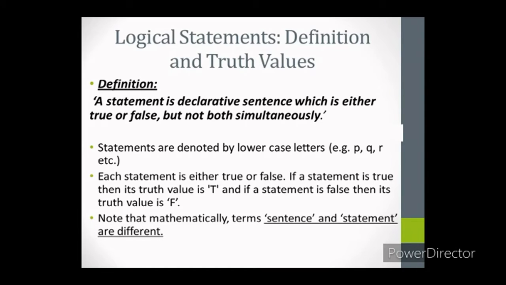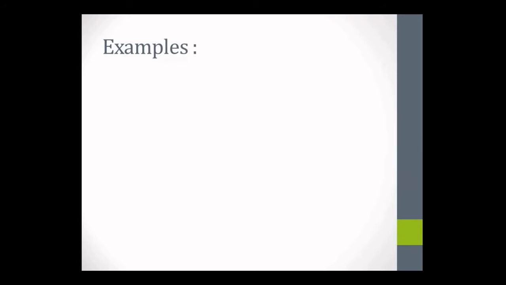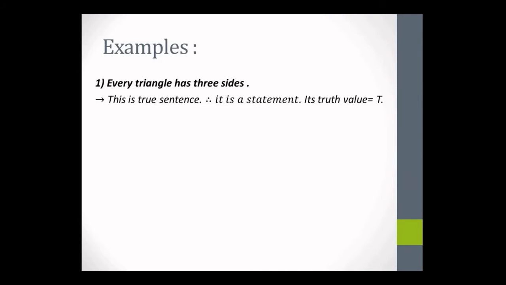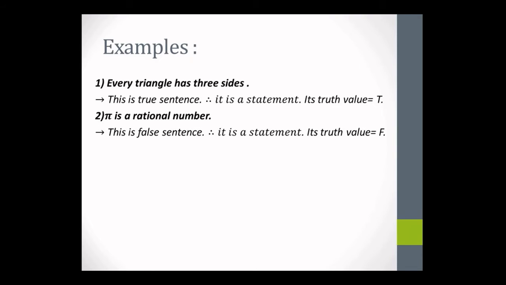Now note that the terms sentence and statement are different mathematically. Now let us see some examples. First one: every triangle has three sides. Now this is a statement in logic, and it is a true statement, and its truth value is capital T. Second one: pi is a rational number. Now this is also a logical sentence, but it is false, so the truth value is capital F.